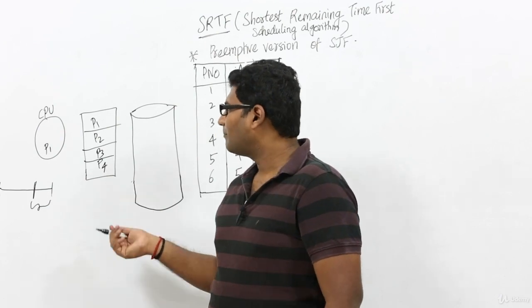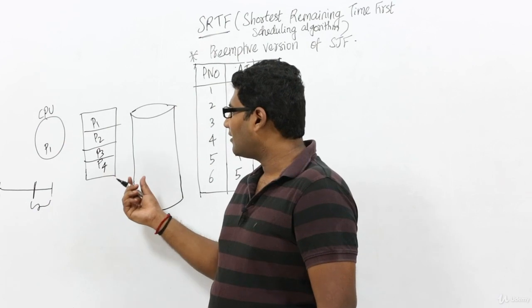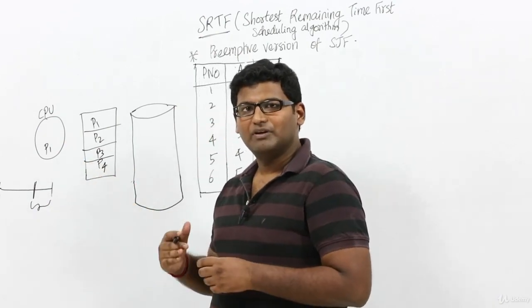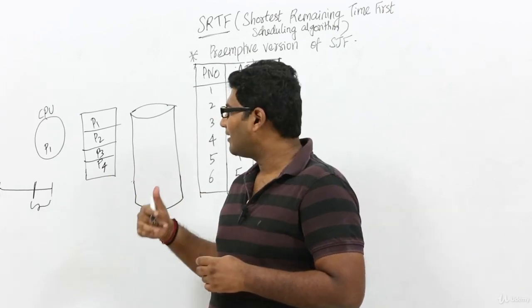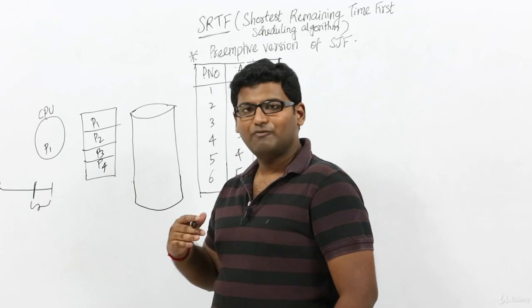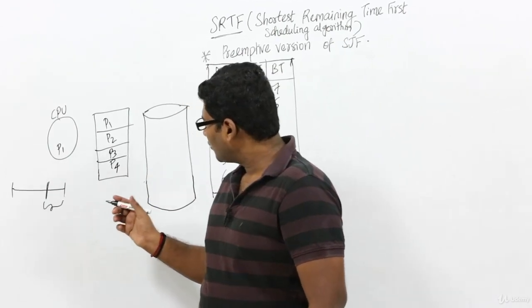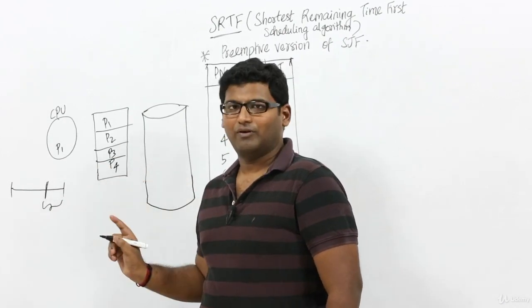Now, what does it mean? Process P4 has higher priority over process P1. Why? Because the amount of time which P1 needs to execute further is actually greater than the amount of time which P4 needs to execute further. So one thing is for sure, process P4 has higher priority over process P1.